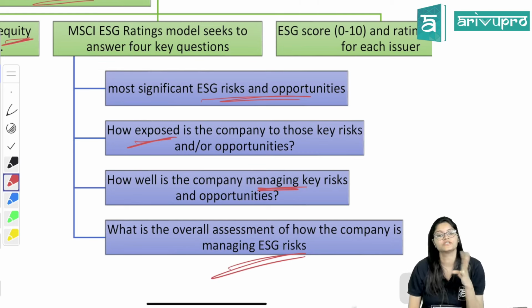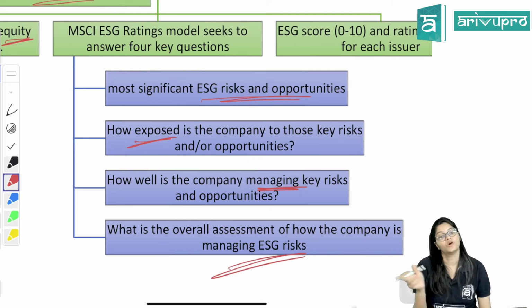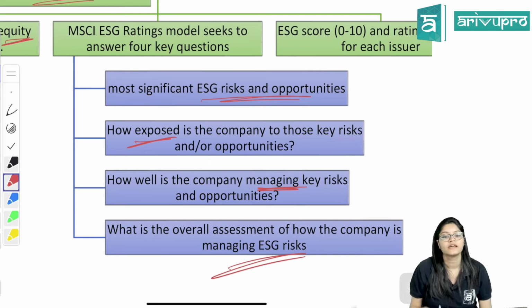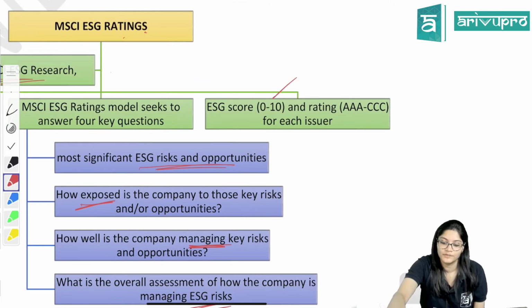So these 4 questions they are going to find out: what are the significant ESG risks and opportunities, how you are exposed to them, how you are managing them, and the overall assessment of what you have done related to ESG. So ESG score 0 to 10 and rating AAA to CCC for each issuer. So different ratings are there. AAA, CCC.